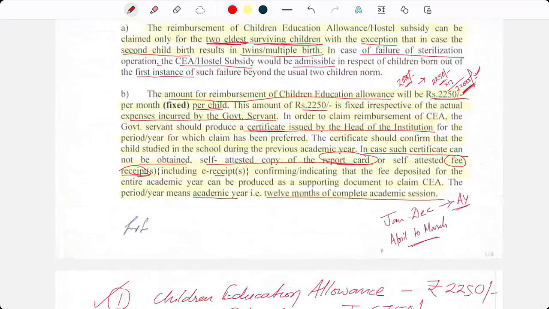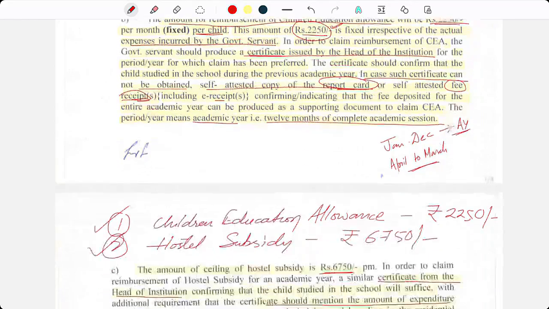In case of the children education allowance, whatever amount the government servant has incurred as expenses will not matter, but a flat rupees 2,250 will be paid.